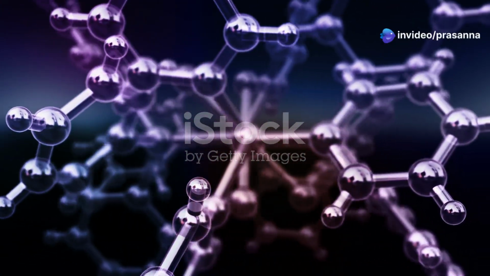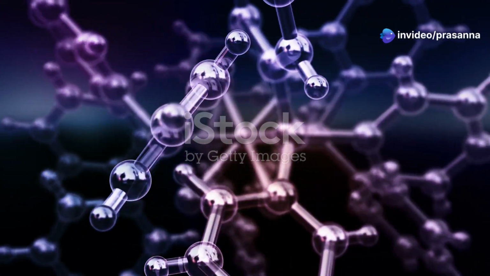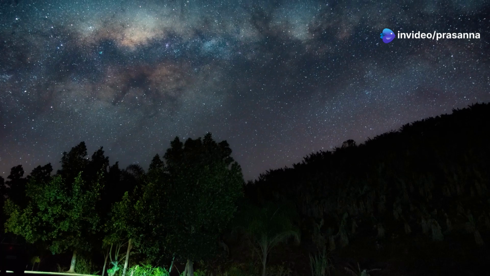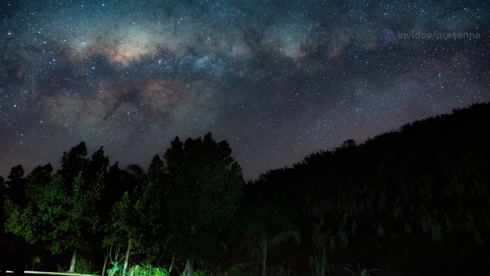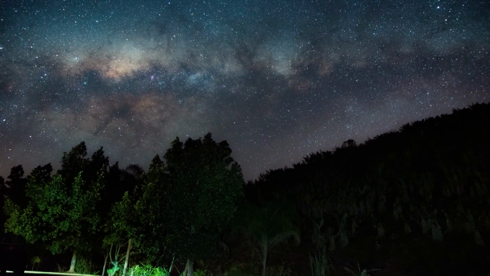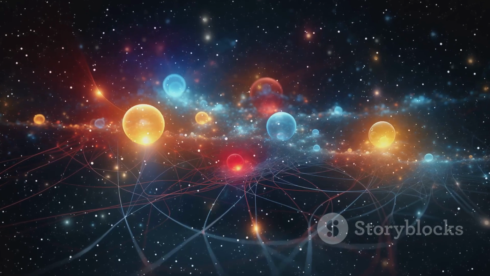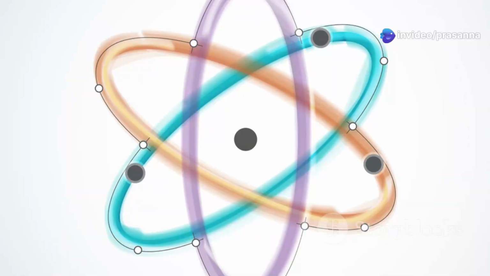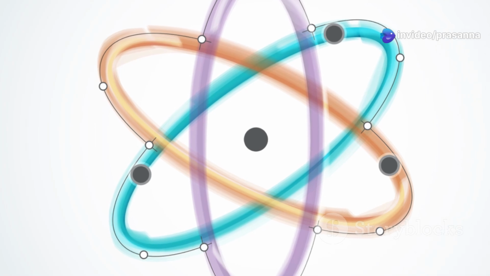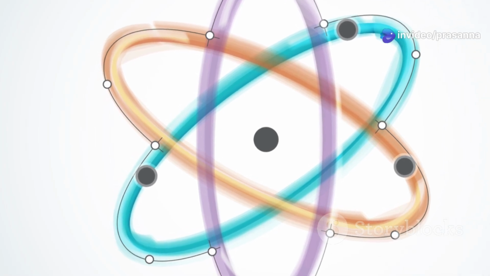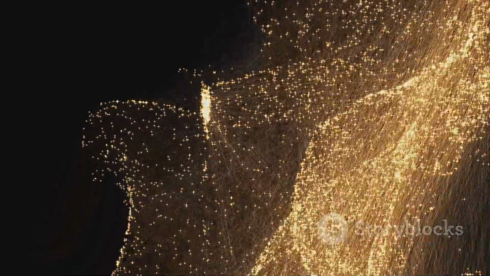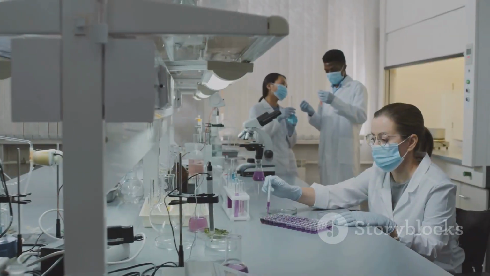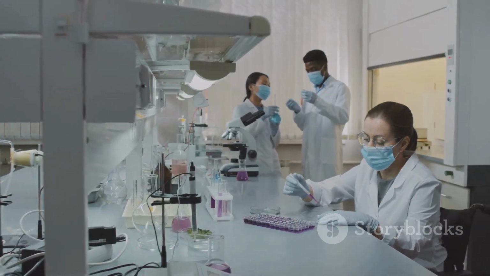Section 9. Conclusion: the universe in a chemical bond. In the end, the story of why electrons release energy when bonding is a story about the universe's quest for stability, the interconnectedness of energy and matter, and the elegant simplicity of nature's laws. From the tiniest atom to the largest star, the same principles apply. Energy drives the dance of particles, shaping the world around us in ways we are only beginning to understand.